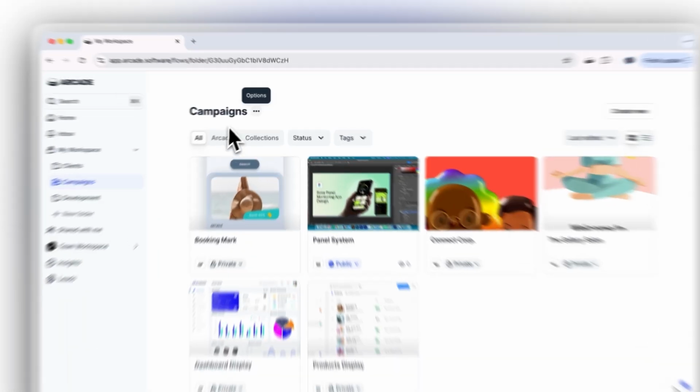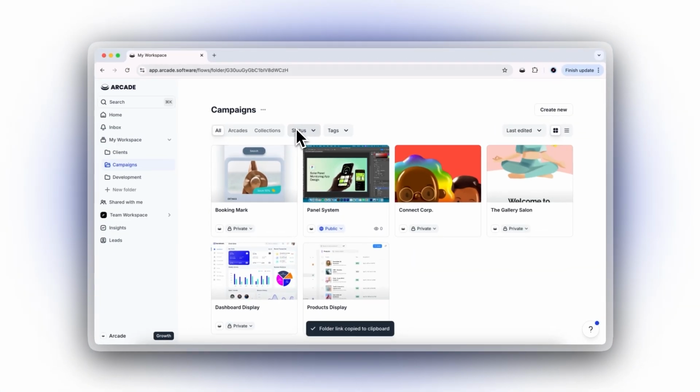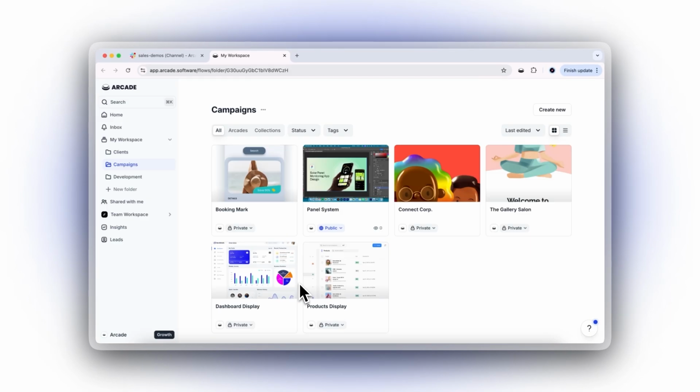Collaboration just got simpler. You can now grab a link to share entire folders with your team, streamlining access to grouped arcades and ensuring everyone stays on the same page.